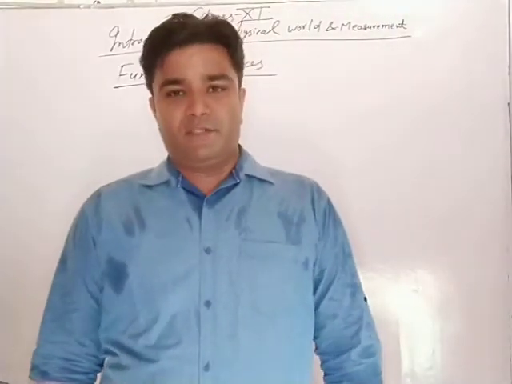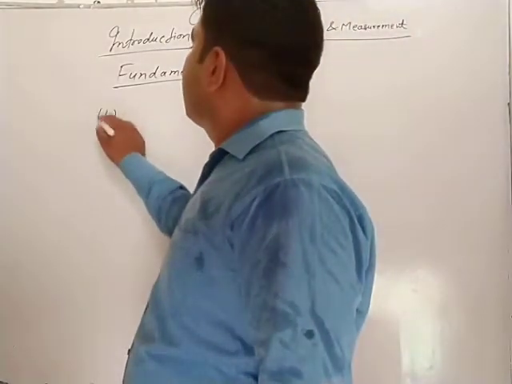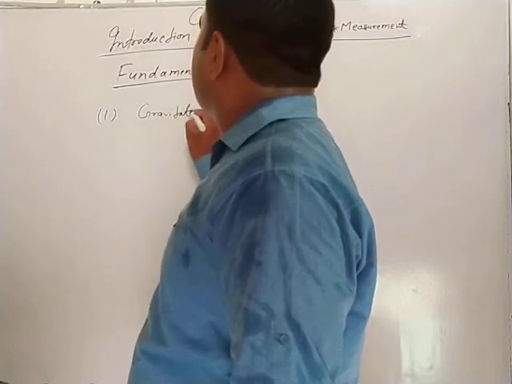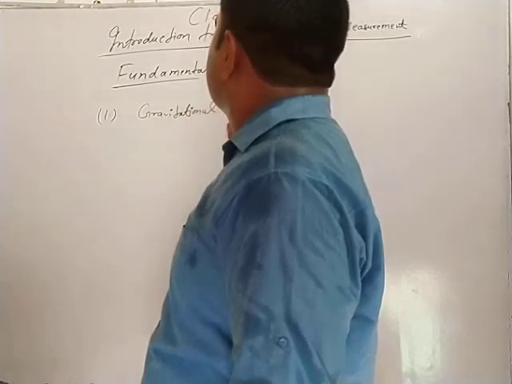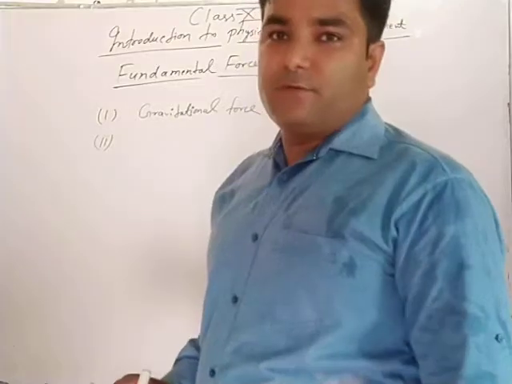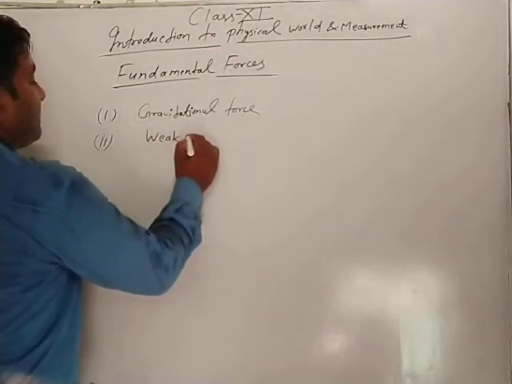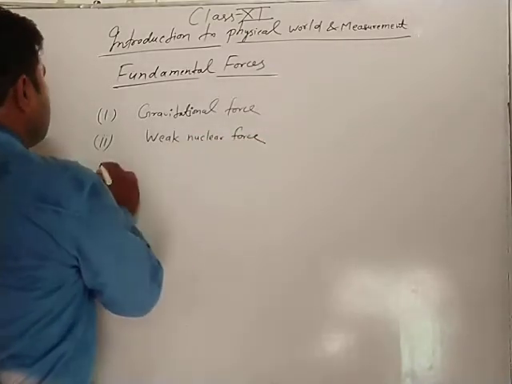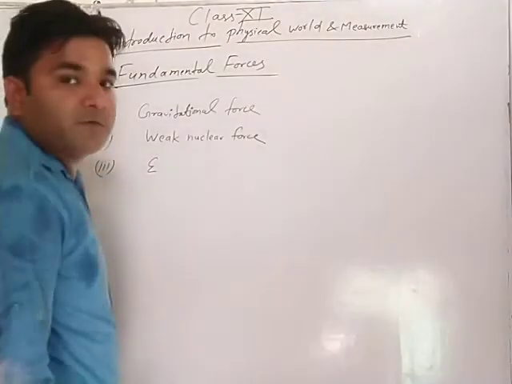So in physics there are four fundamental forces. Number one, gravitational force. Number two, weak nuclear force. Number three, electrostatic force.